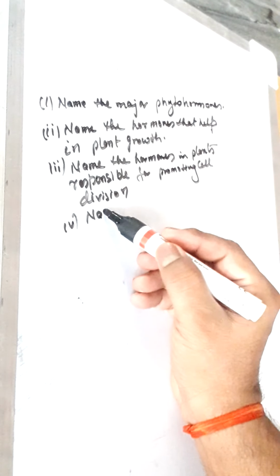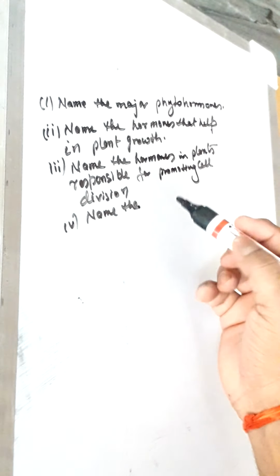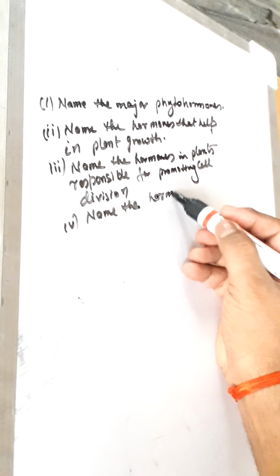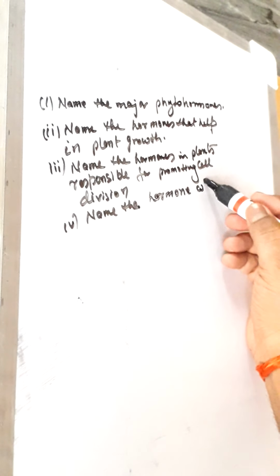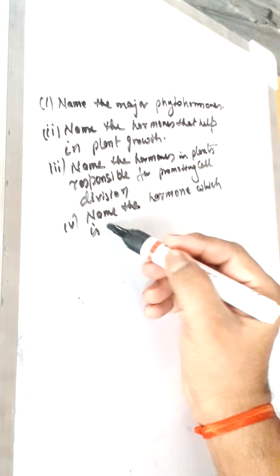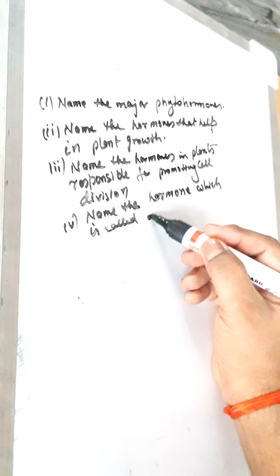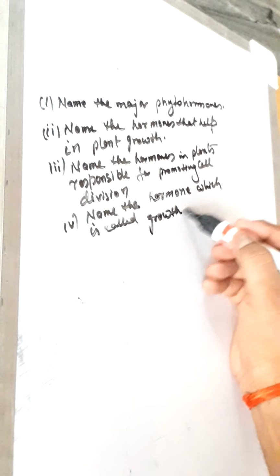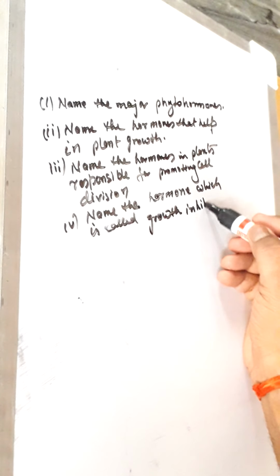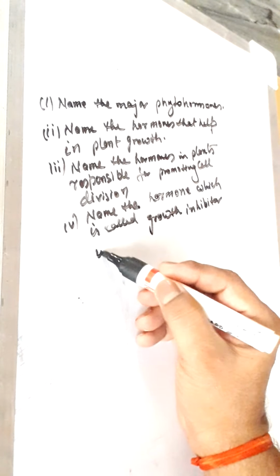Next, name the hormone which is called growth inhibitor in plants.